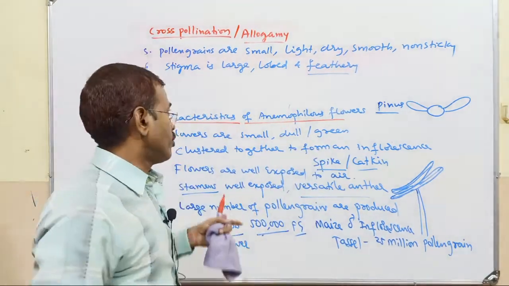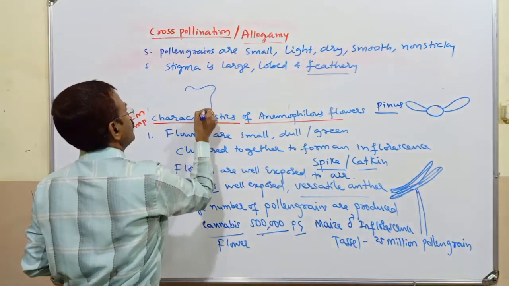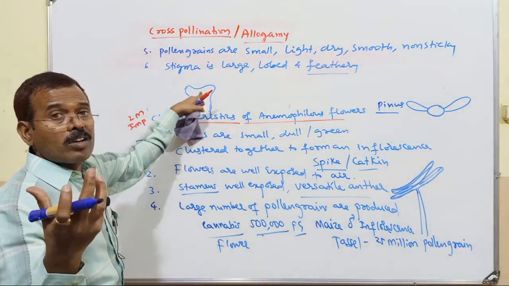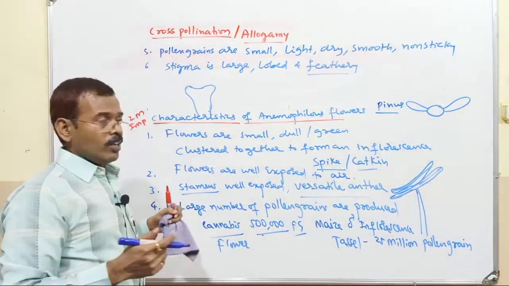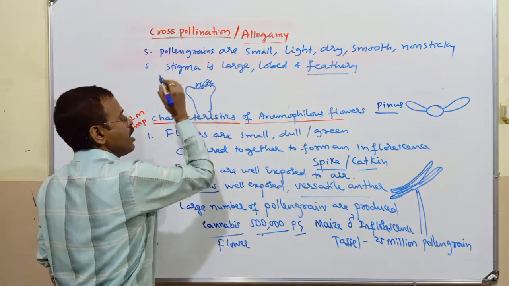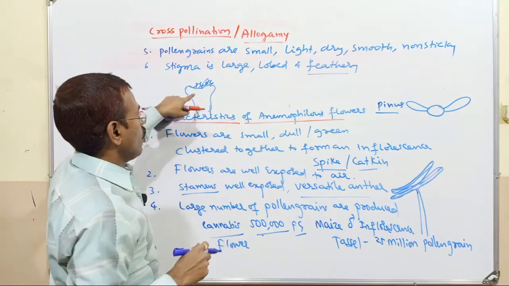Stigma is large, lobed and feathery, like this. A depression can be there, and it is feathery so that it can catch the pollen grains when they are carried by the wind or air.